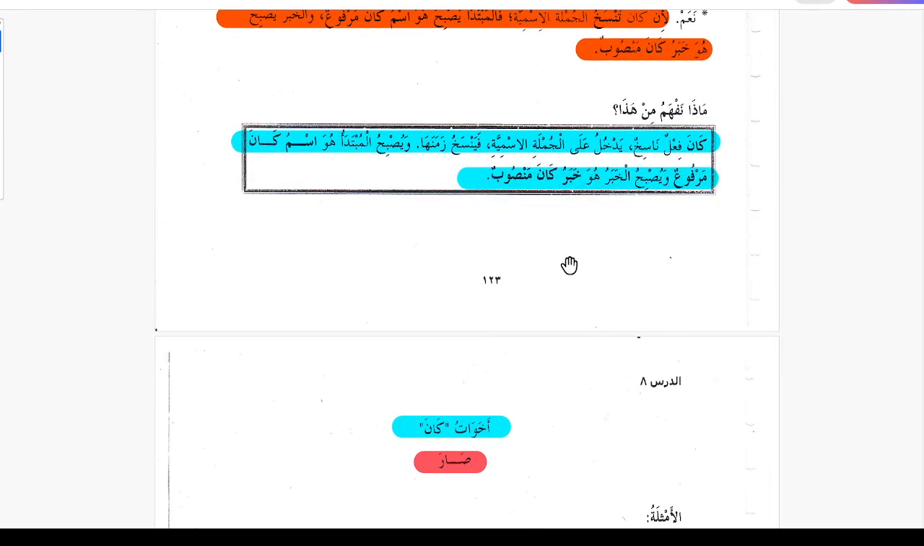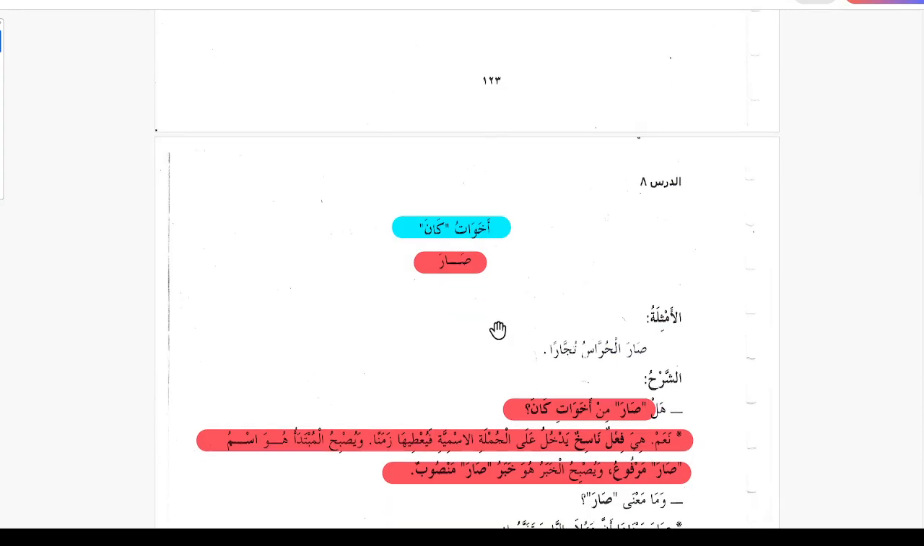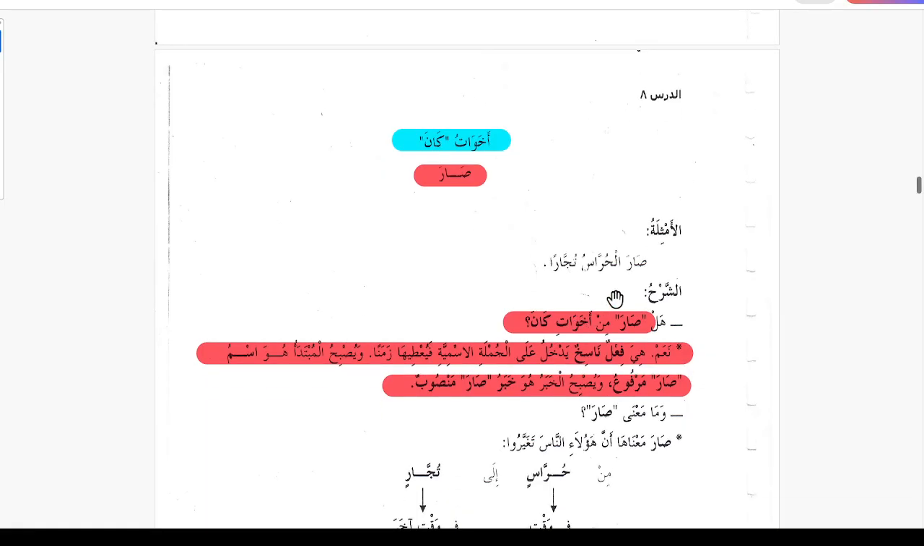And then we talk about the sisters of kana, akhwatu kana. Sara is the sister of kana. An example is Saral Hurrasu Tujaran. The Hurras, these are like the people who own security.